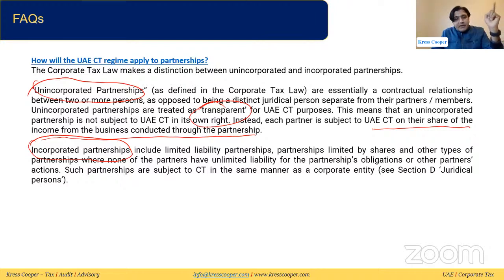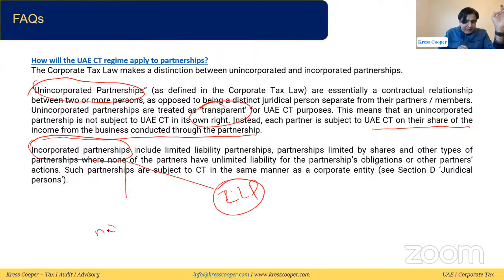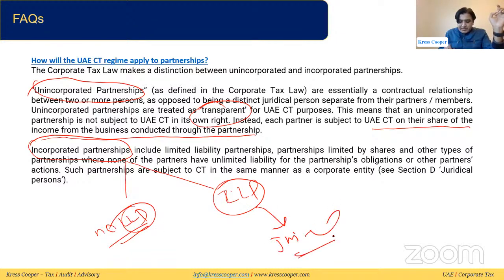They said incorporated partnership includes limited liability partnership, partnership limited by shares, or other types of partnership. So basically, this incorporated partnership can be a limited liability partnership, LLP, or it can be non-LLP. If this is LLP, it needs to be treated like a juridical person, as we already established. If this is non-LLP, this is obvious, it will be treated as unincorporated partnership.